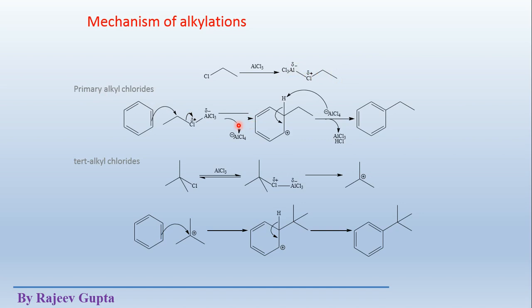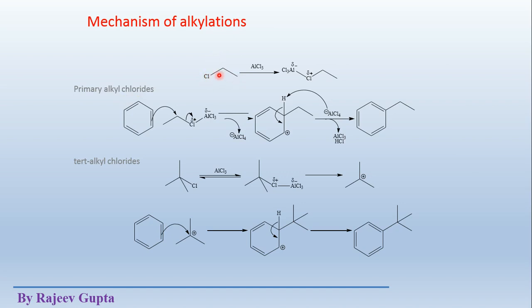Now the actual site of electrophilic substitution is this site. In the first step of the electrophilic substitution reaction, this complex electrophile attacks this aromatic system. Here the chosen reagent is a 1 degree chloride.